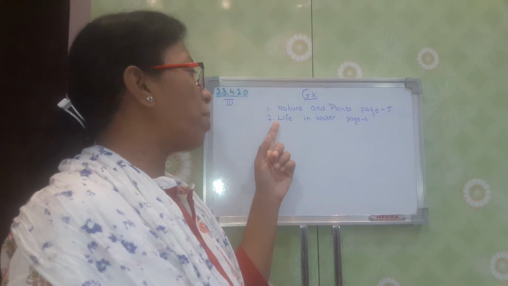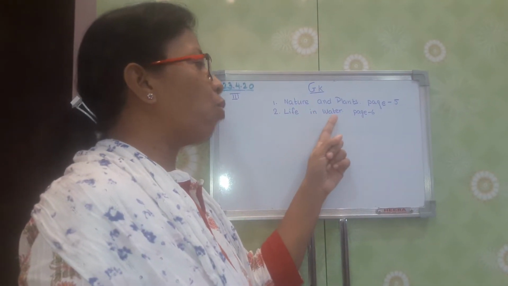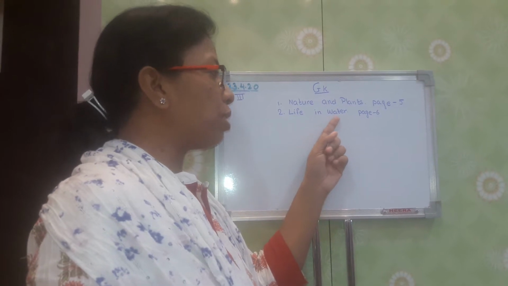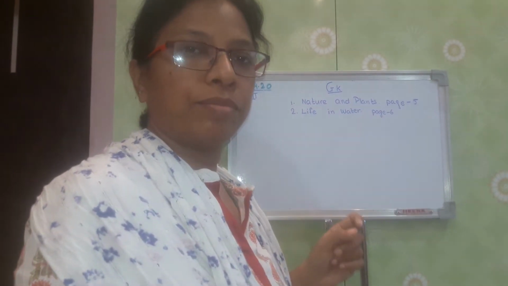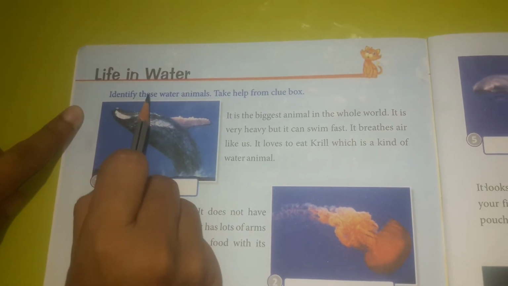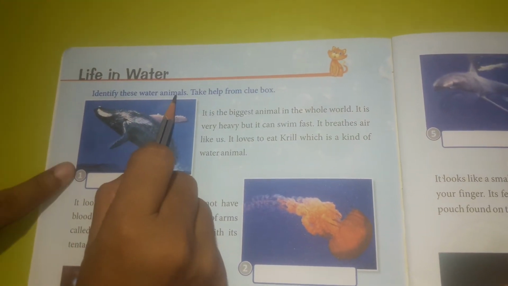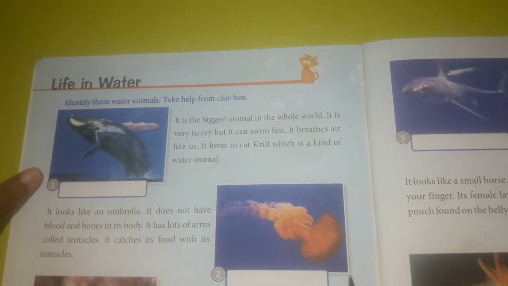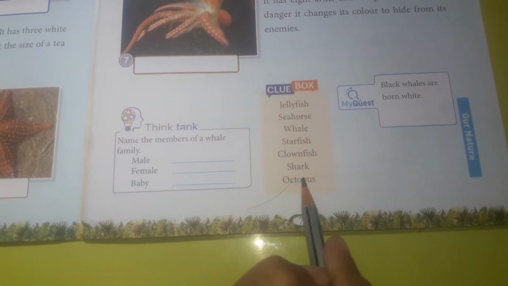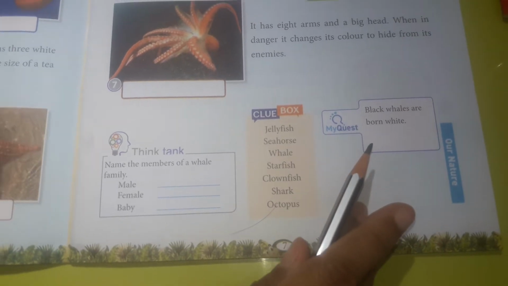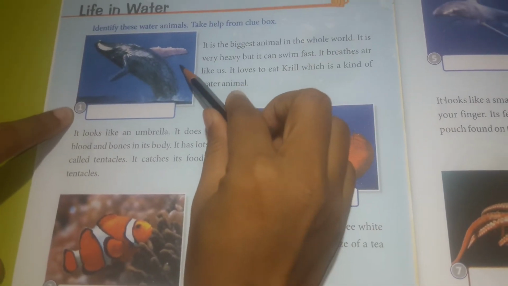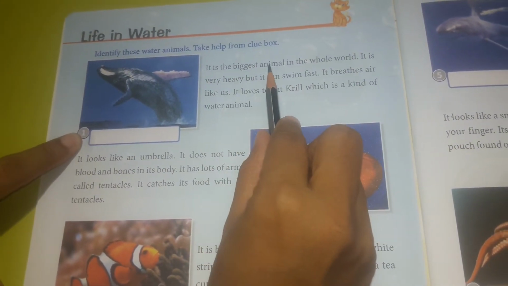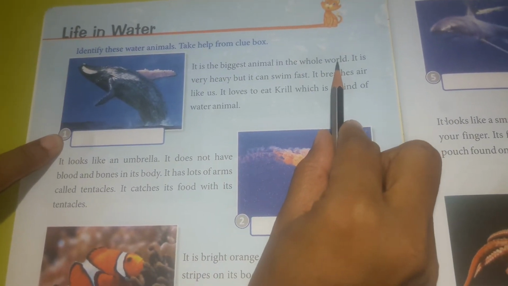Your next topic is life in water. So, aquatic animals we are going to see now. Page number 6. Identify these water animals. Take help from the clue box. Now, where is the clue box? On page number 7, you will see all the names are given. So, we are going to see which is the correct word for each picture. Now, first one. It is the biggest animal in the whole world.